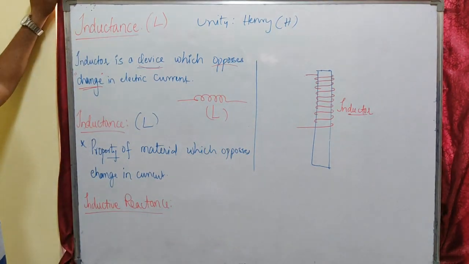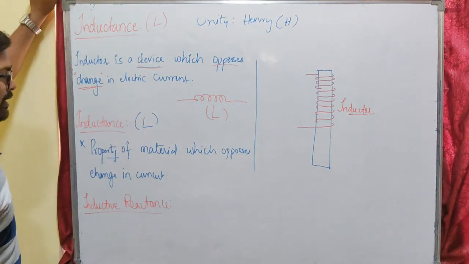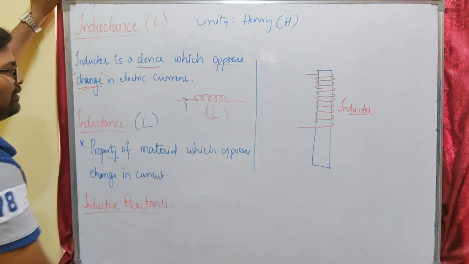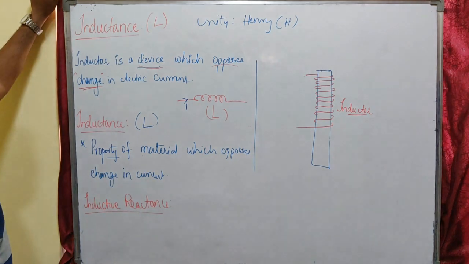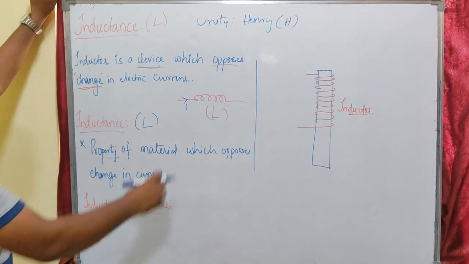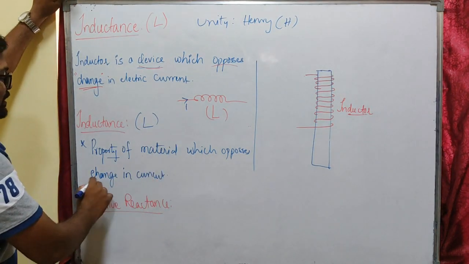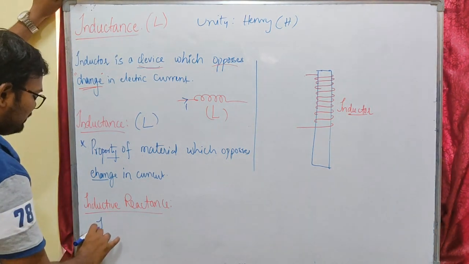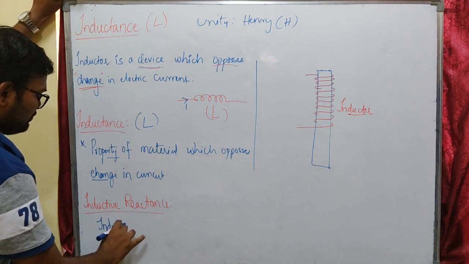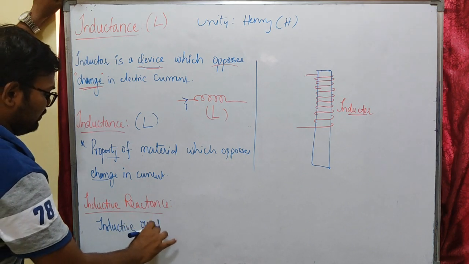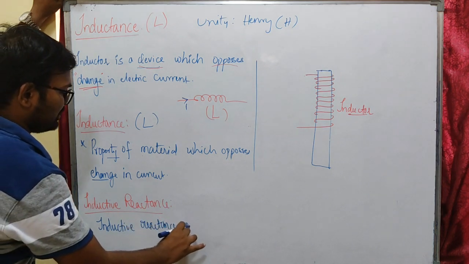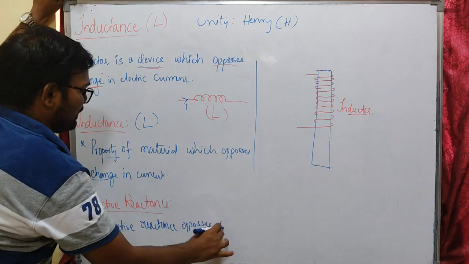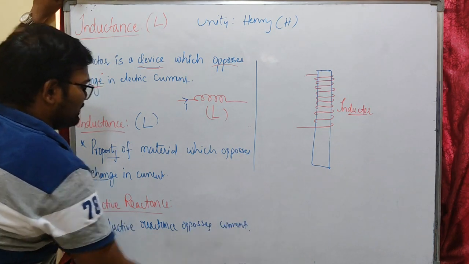So what is inductive reactance here? The inductor or inductance will oppose change in current, but our inductive reactance will oppose flow of current. Inductive reactance opposes current. It is similar to a resistance.